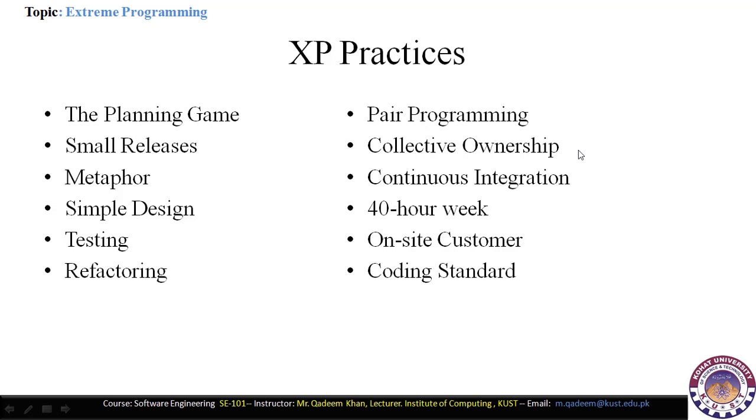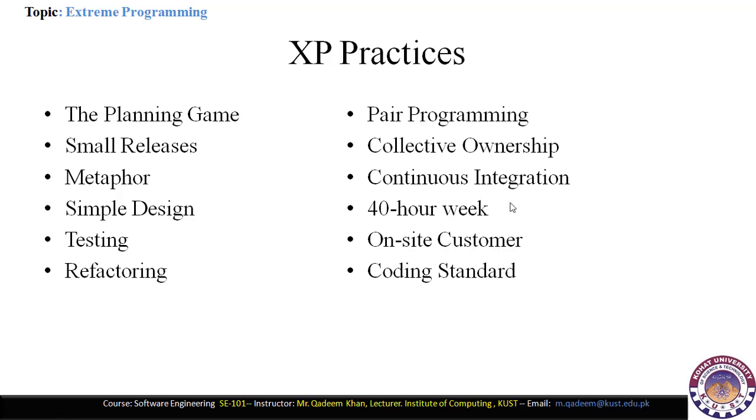Collective ownership. Collective ownership means that if we want to own our full product, then the XP model is best. It means that if we have full control over the project, then the XP model is best here. Continuous integration: if we want to integrate the modules continuously, then the XP model is the best here.